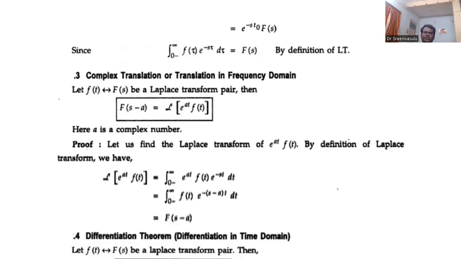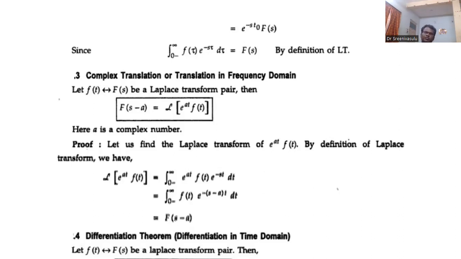If we take another property, that is the frequency shifting property, frequency shifting in S domain. In a similar fashion to time shifting, here S is equal to sigma plus j omega, so S is the S domain, or you can also call it the frequency domain.